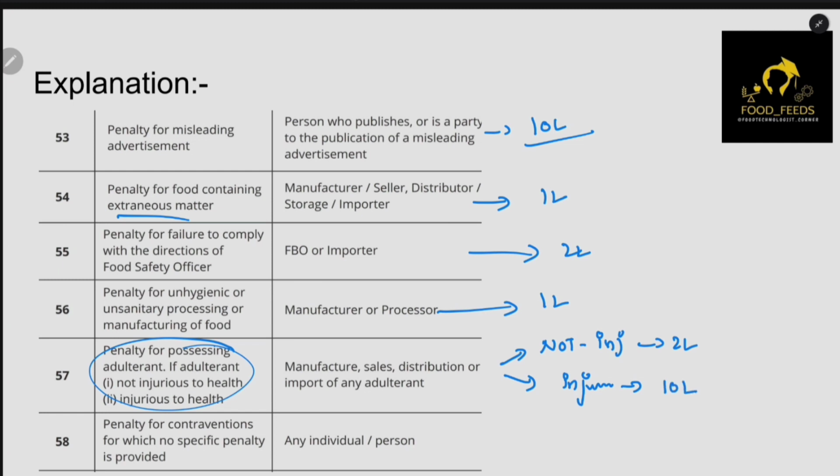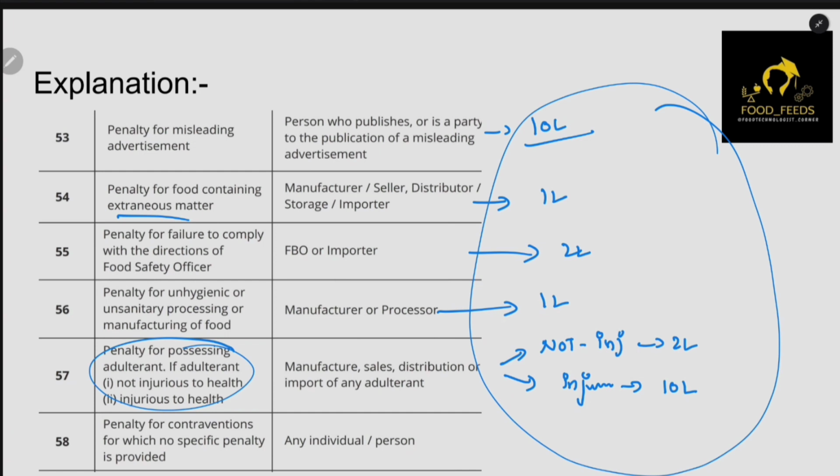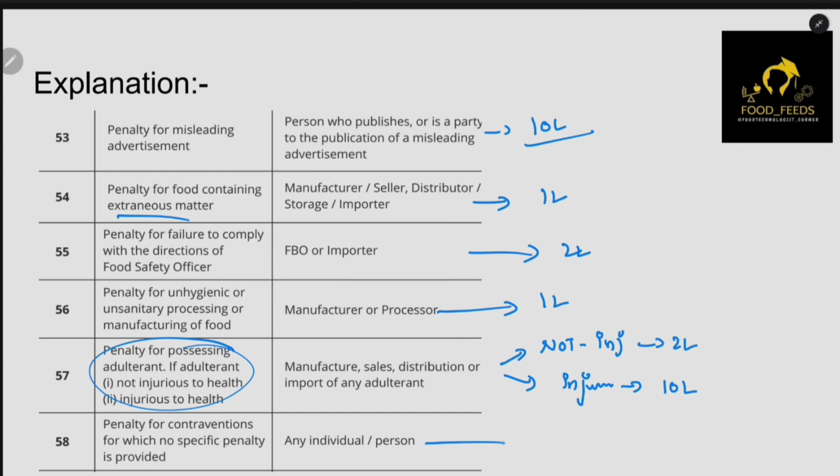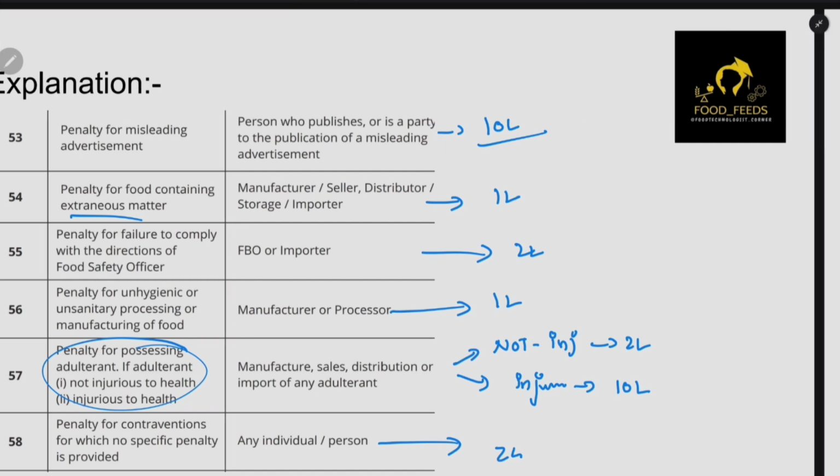So till now all you have seen is the penalty, and there is one more penalty also. If some contraventions happen and they are not mentioned in any of those penalties here, then you have to pay 2 lakh rupees for that specific penalty. So each section, the details of the penalty, the reason for the penalty, and finally the lakhs are very important and can be asked in the questions. So you have to study this deeply.